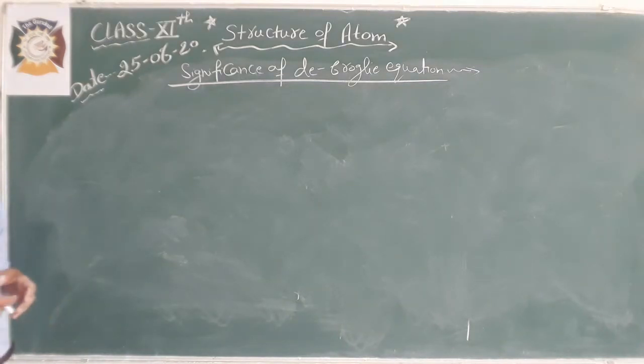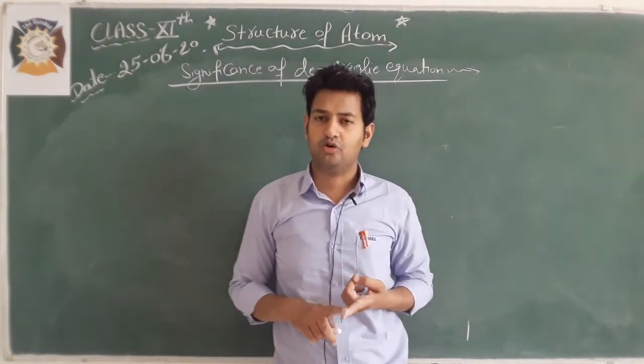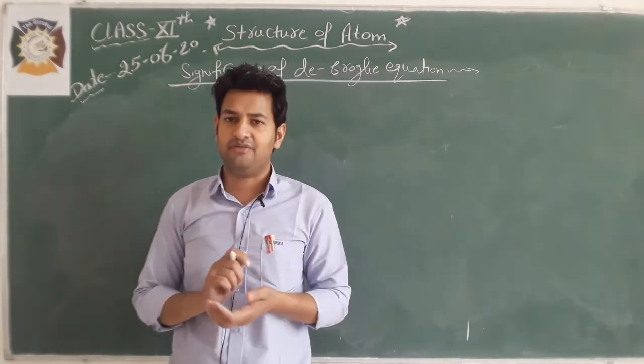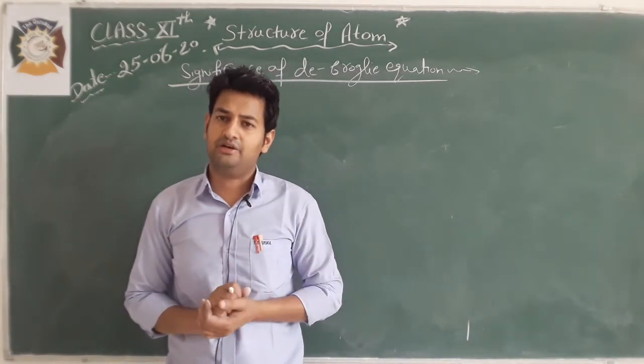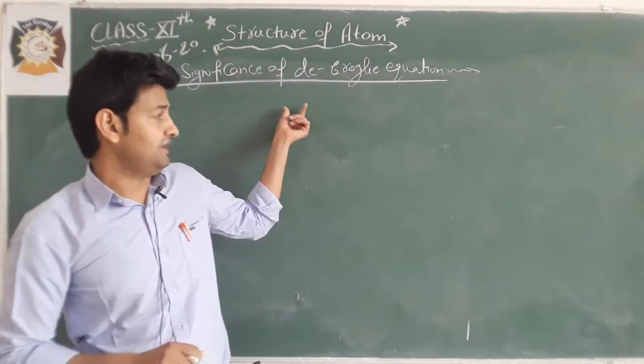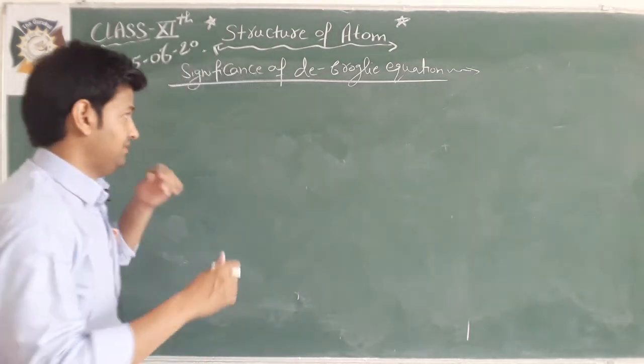Although the de Broglie equation is applicable for both microscopic as well as macroscopic particles, its significance will occur only in the case of microscopic particles. How do you calculate its significance only for a microscopic particle? Let us take an example.